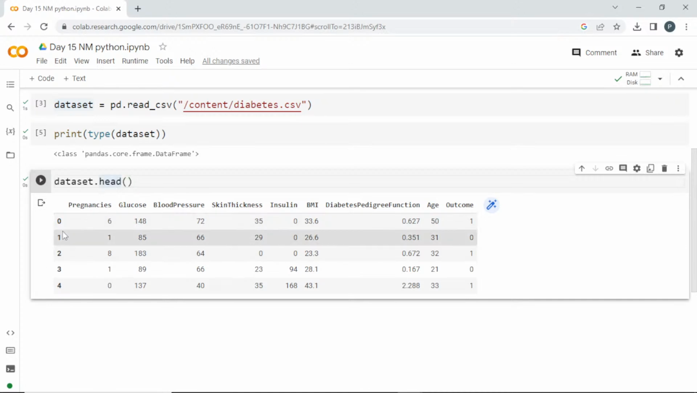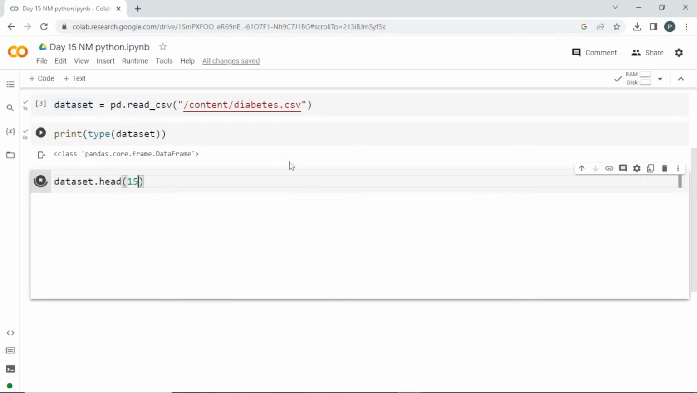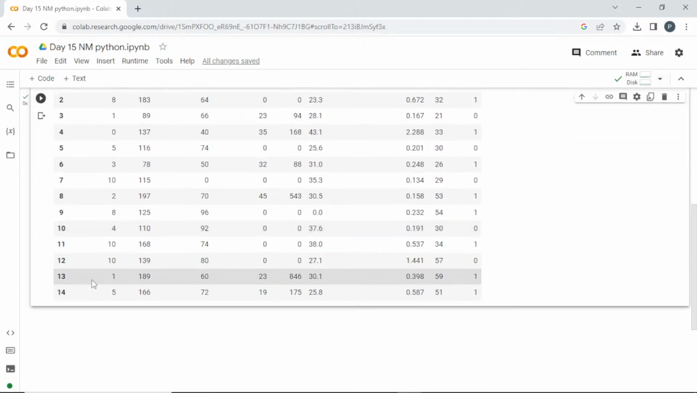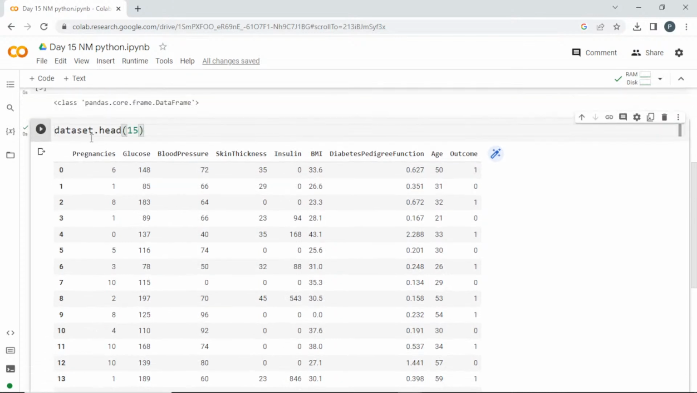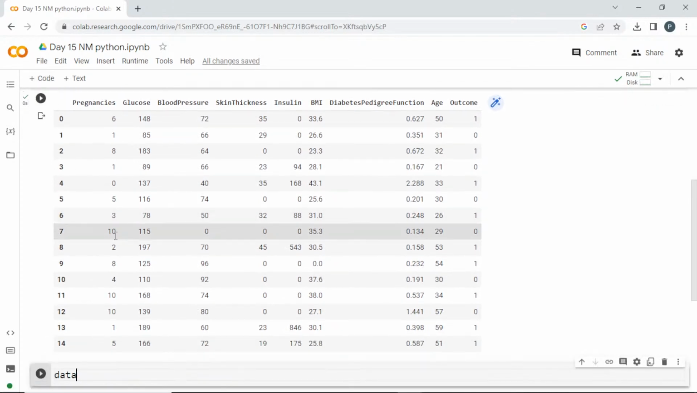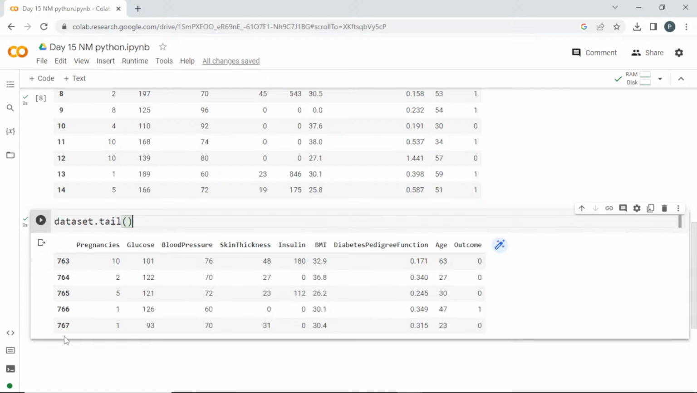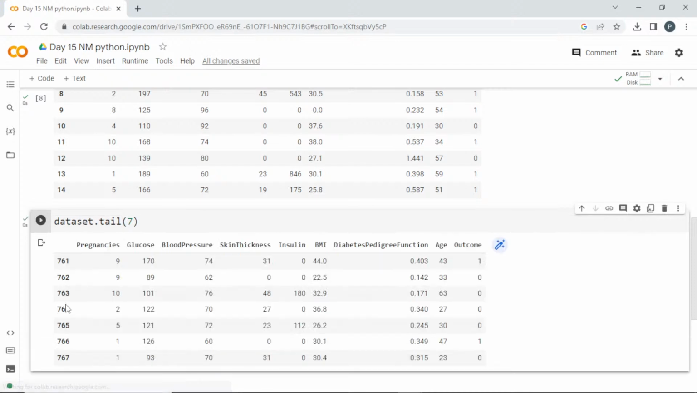If you call head, it is going to show you the first 5 rows, and if I want the first 10, for example, whatever the number may be, there is a limit for it, and if I want 15, I can call 15 here. So it is going to show me the first 15. Okay, clear, guys? If you want to see from the last, you can call dataset.tail. This is going to show you from the last. By default it will show you the last 5, and if you specifically mention any number, it is going to show that many rows from the last.